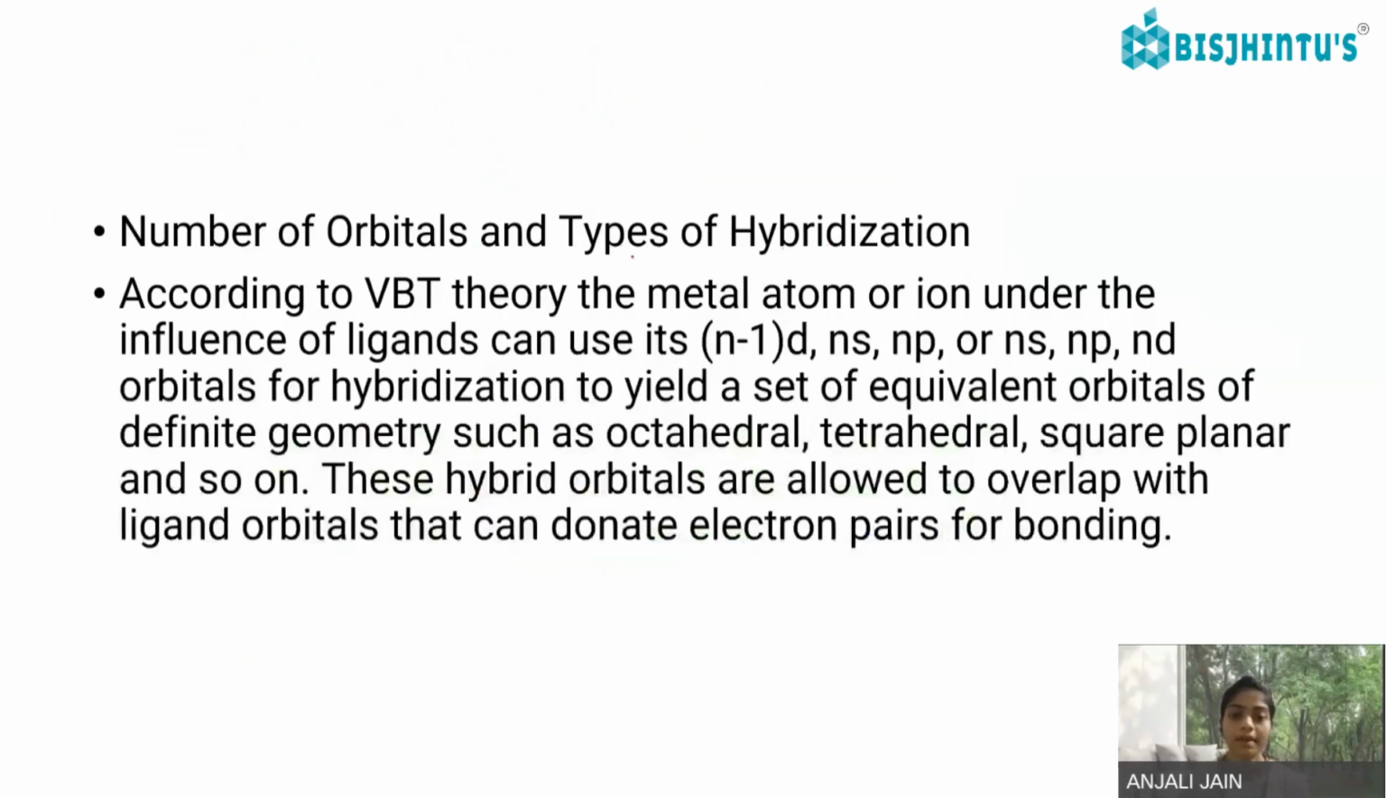Now, number of orbitals and the types of hybridization. According to valence bond theory, the metal atom or ion under the influence of ligand can use (n-1)d, ns, np, or ns, np, nd orbitals in the valence shell, these are the various s, p, d and f orbitals, for hybridization to yield a set of equivalent orbitals of definite geometry. So there is a definite geometry for a particular hybridization. The equivalent orbitals can be octahedral, tetrahedral, square planar, and so on. These hybrid orbitals are allowed to overlap with ligand orbitals that can donate the electron pair for bonding.